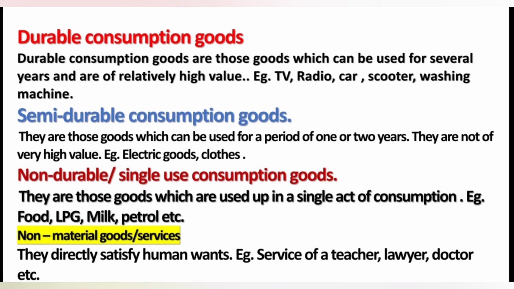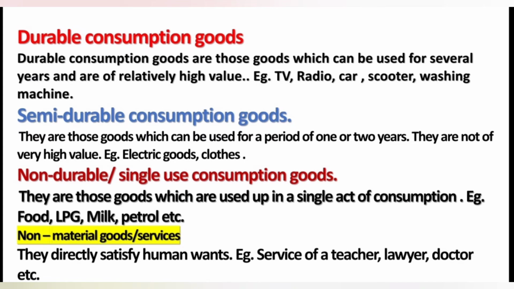Semi-durable consumption goods can be used for a short period of 1 or 2 years. They are not of very high value. They are electric goods, clothes. They are durable, but they are semi-durable. The durable goods can be used for a long time, but semi-durable goods can be used only for 1 or 2 years. Now, what are non-durable goods, which is otherwise called single-use consumption goods?